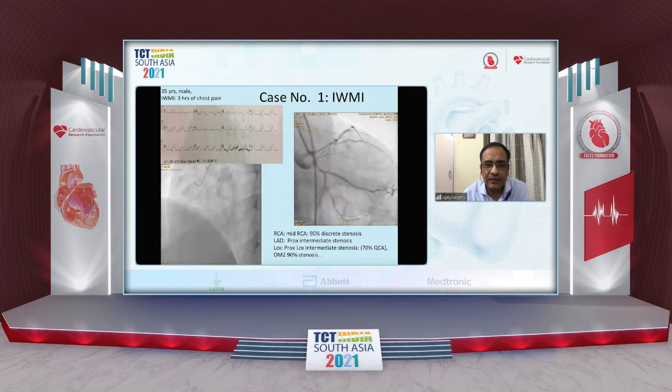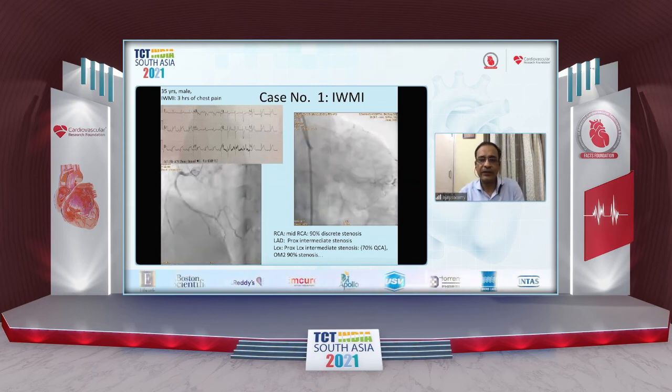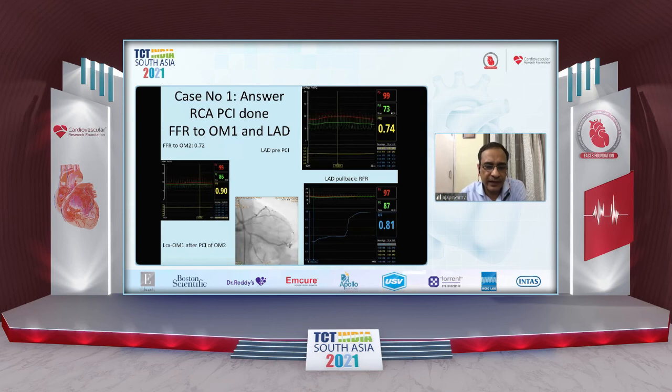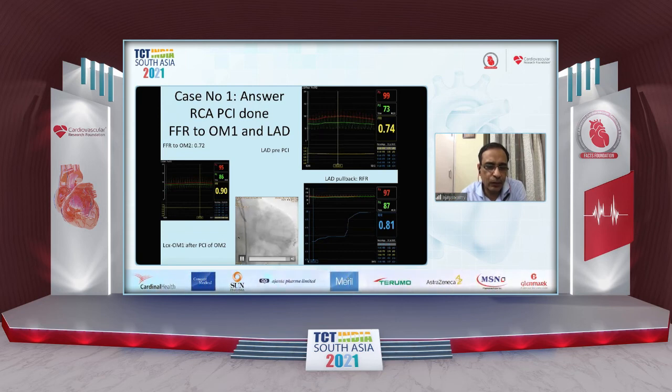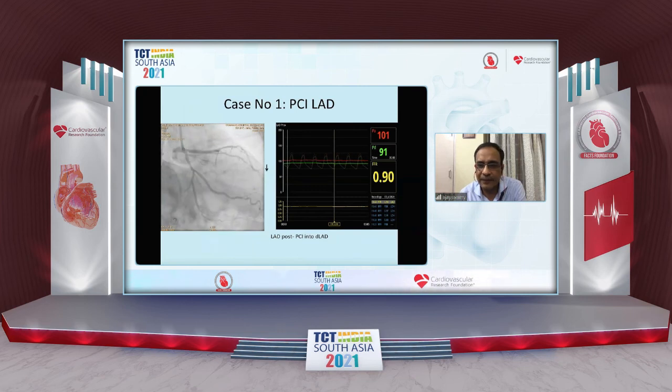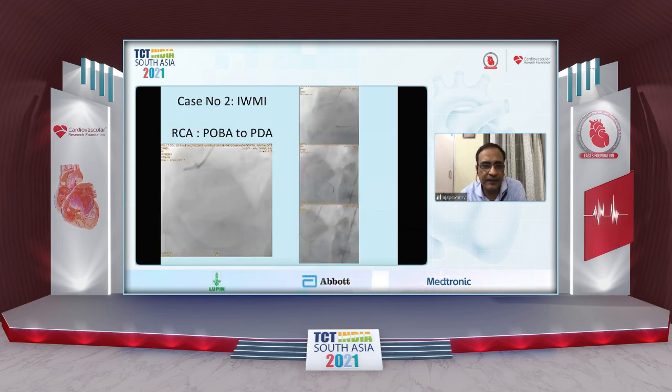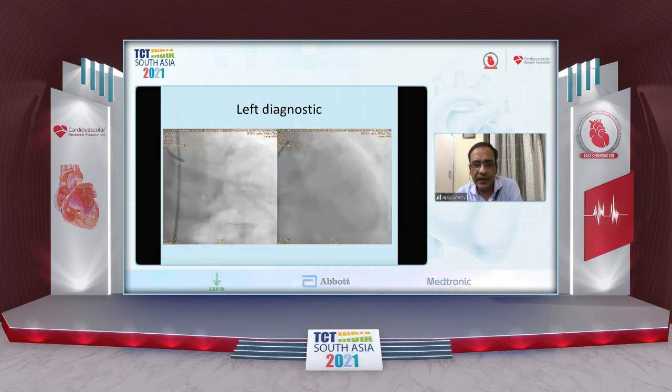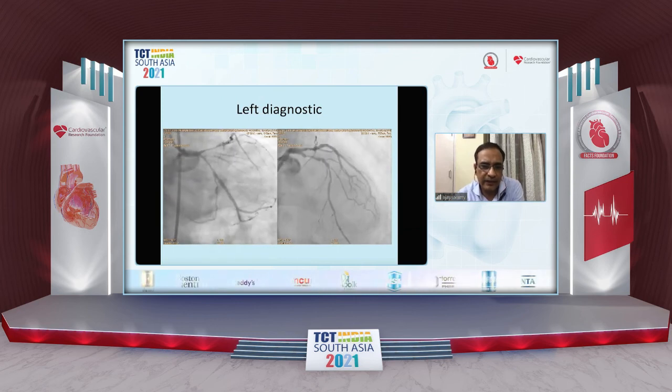What happened to our patients? This is the patient for whom, after we had finished with the RCA, we first did the FFR to the OM2. We opened the OM2. The OM2 FFR was 0.72. Thereafter, we did the FFR to the circumflex OM1, which was 0.9. The LAD pre-PCI was actually 0.74, and this was confirmed on the RFR as well. So that was fixed. Post-PCI, as Dr. Ashish had shown, we always do this after the PCI. It was 0.9 in this LAD. After we finished with this RCA, we looked at the left diagnostic. This is what it was like.